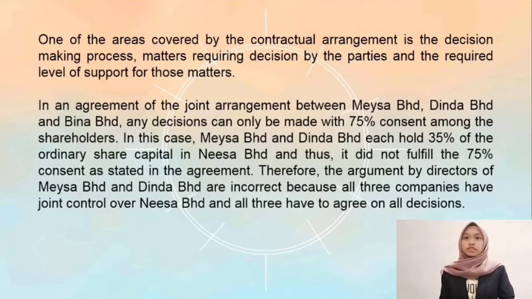In the agreement of the joint arrangement between Mesa Berhad, Dinda Berhad and Bina Berhad, any decisions can only be made with 75% consent among the shareholders. In this case, Mesa Berhad and Dinda Berhad each hold 35% of the ordinary share capital in Nisa Berhad, and thus they did not fulfill the 75% consent as stated in the agreement. Therefore, the argument by the directors of Mesa Berhad and Dinda Berhad is incorrect because all three companies have joint control over Nisa Berhad and all three have to agree on all decisions.